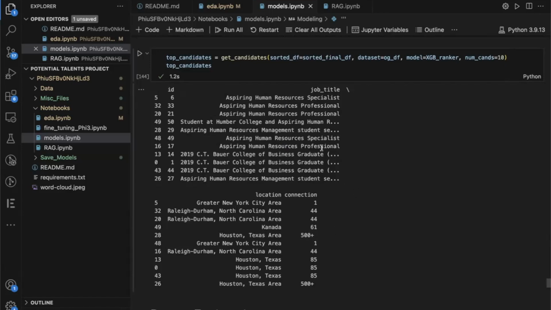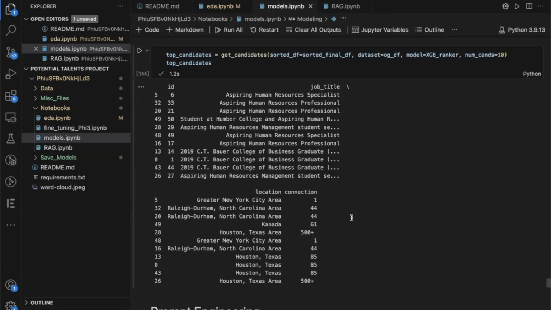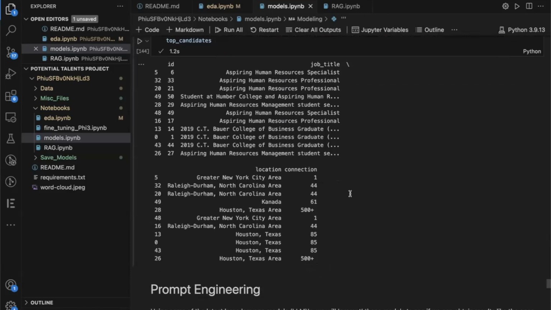That's really going to be the final product here, because as we'll see with prompt engineering using large language models, the prompt engineering gets very time intensive and resource intensive. You need a lot of hardware and a lot of memory. This one gives you a pretty decent final result, barring again that we have candidates such as these three, 14, 1, and 44, that have the same job titles. But like I said at the onset, we don't have that big of a data set, so we can't take out half of the data set to train on. It'd be too small.